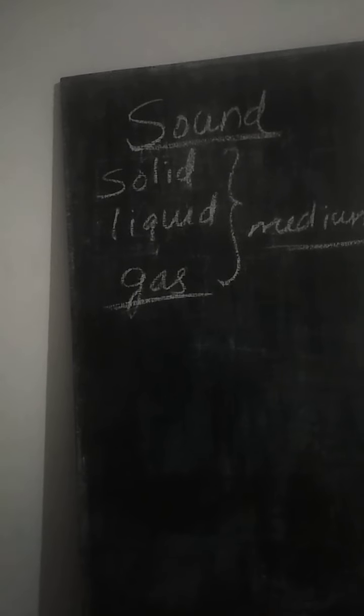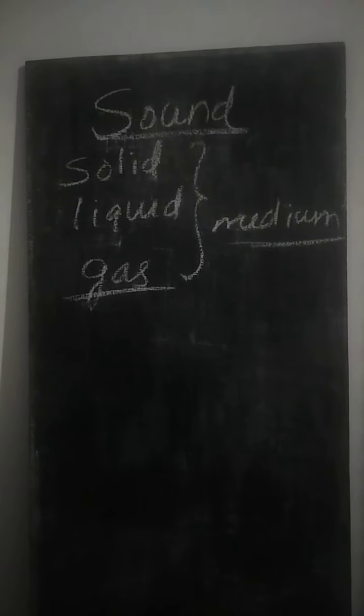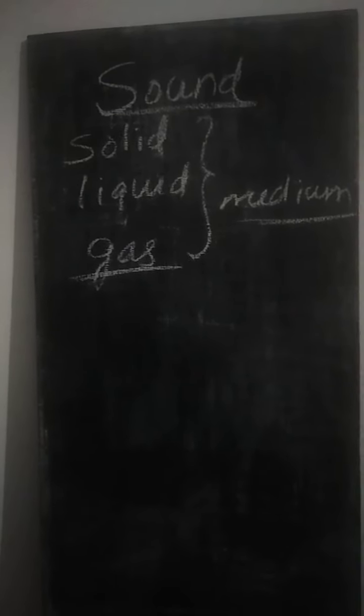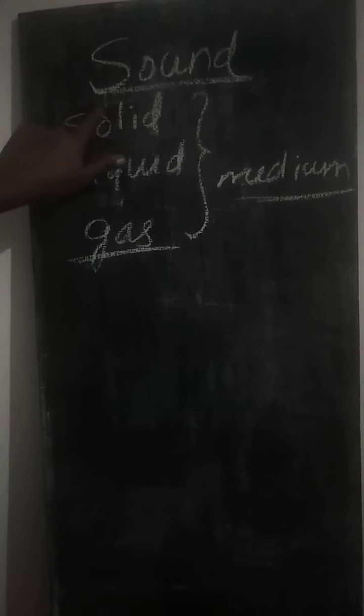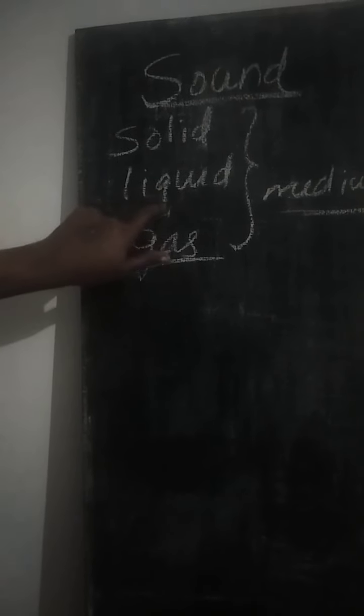So there should be some molecules or particles in it. We call that type of medium a material medium. So sound can propagate through a material medium. Material medium means the medium should have some particles in it. So sound cannot be propagated through vacuum because of the absence of particles in vacuum.